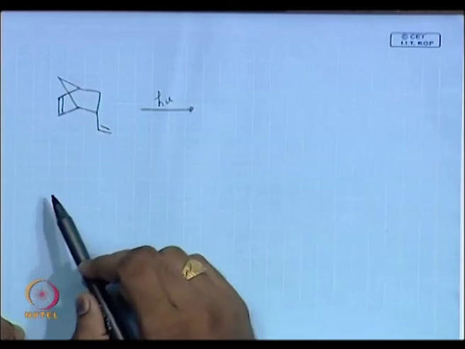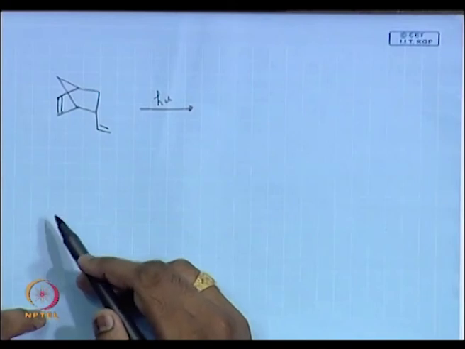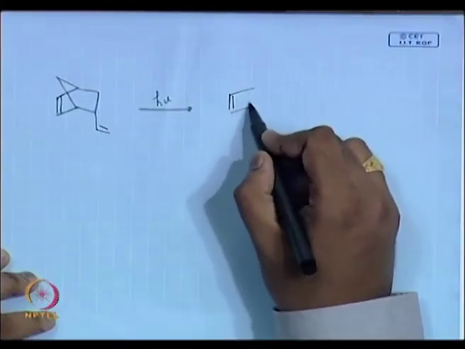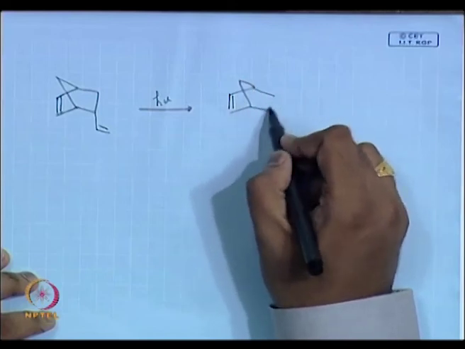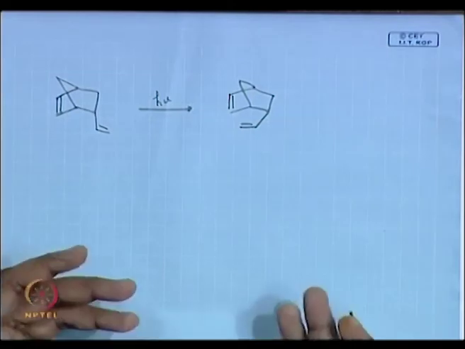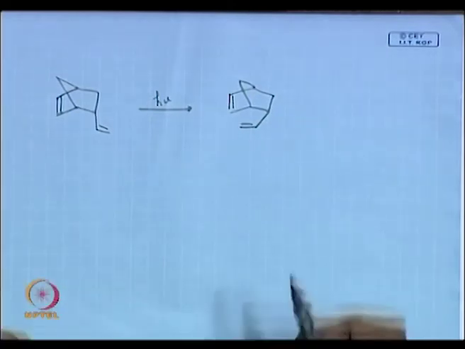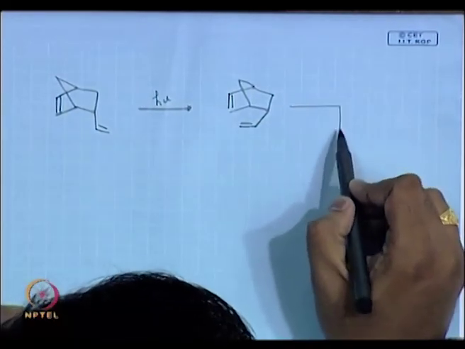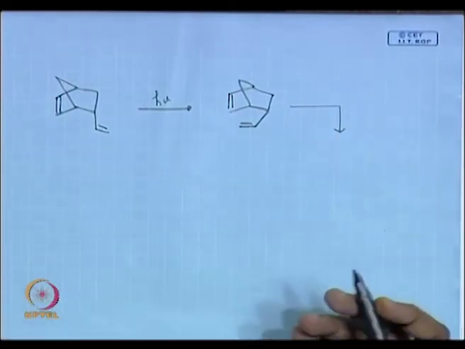See, it does not have a position to make a 2 plus 2, that is what I am saying. That double bond is away from it. So, your first step should be a cis trans isomerization. The molecule does it so cleverly. It brings its double bond in, just does cis trans, then it undergoes a 2 plus 2.